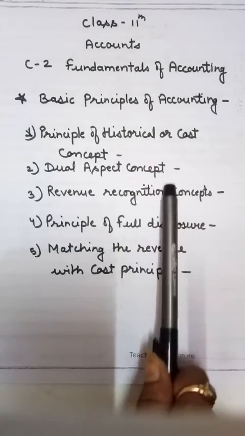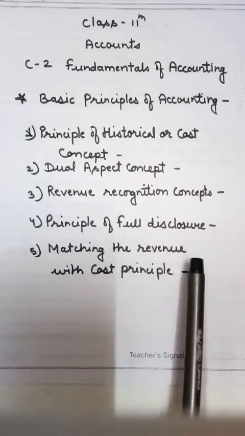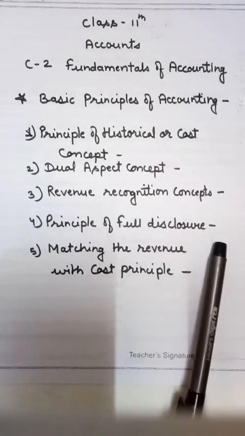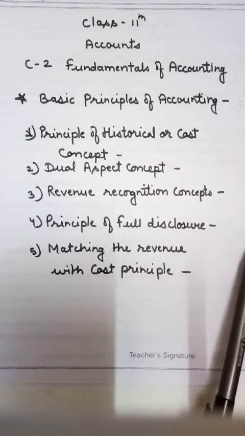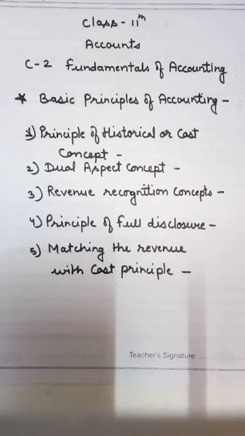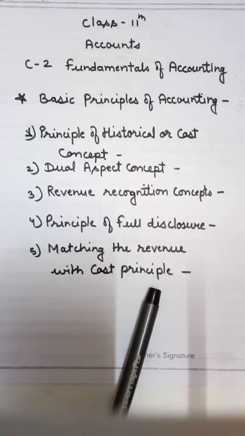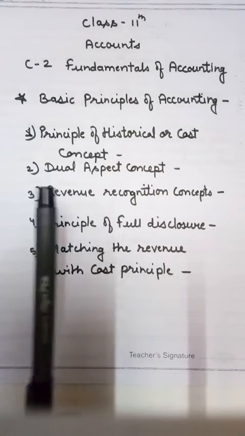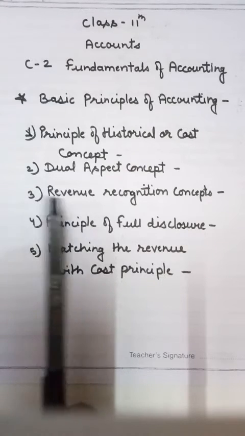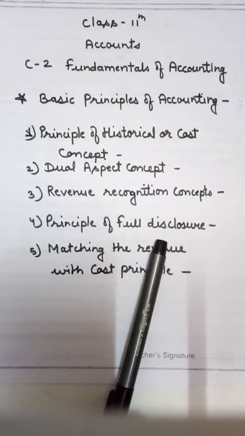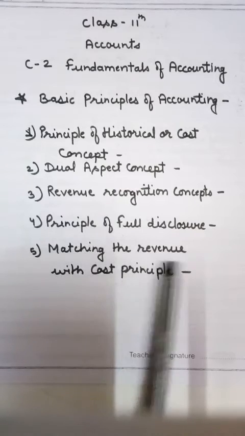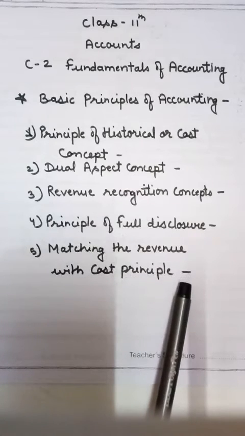So this is the principle of full disclosure. Means every business organization discloses its financial position to third parties who are interested to invest in your business. Next one is the matching of revenue with cost principle.